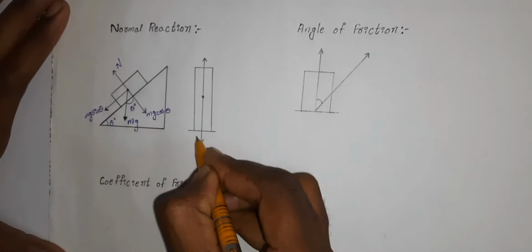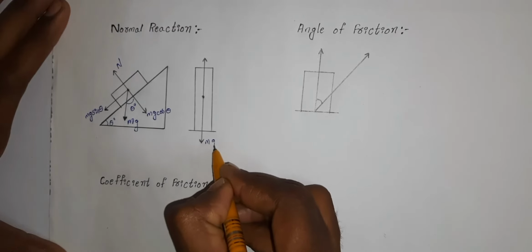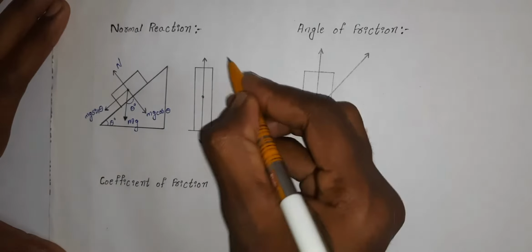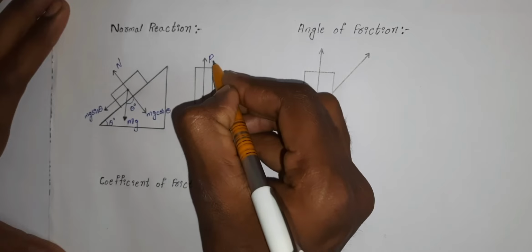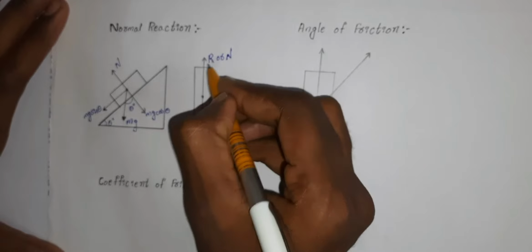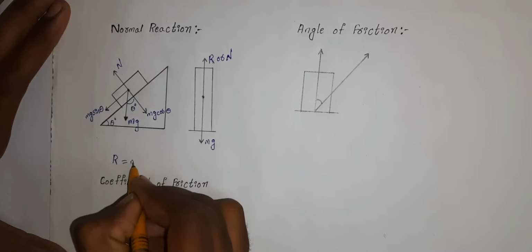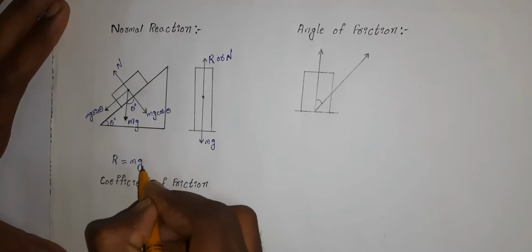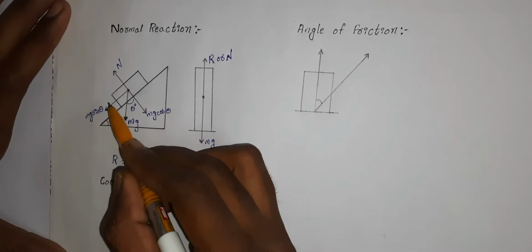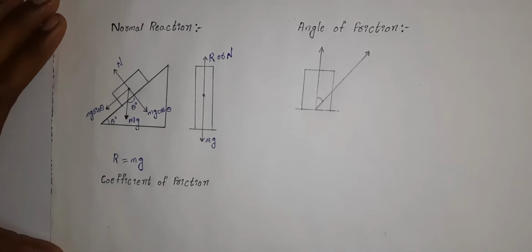If we see the horizontal surface condition, it is the same, but in case of a horizontal surface there will be no theta. So the weight of the body will act towards the center of gravity, it will be mg, and the normal reaction generated is perpendicular to the horizontal surface, denoted by N. As we have seen, the normal reaction is the equal and opposite reaction of the force of the body applied on the surface. So from this we can say that normal reaction is equal to the weight of the body, mg. So normal reaction on an inclined surface and a horizontal surface will be the same, N is equal to mg.